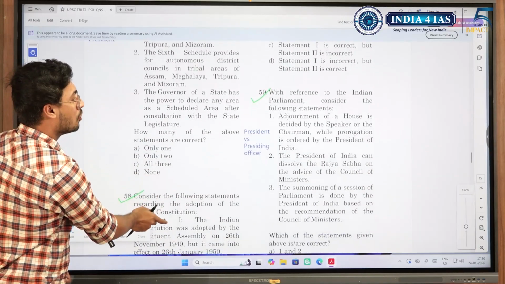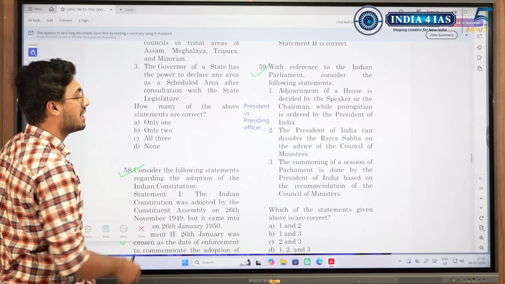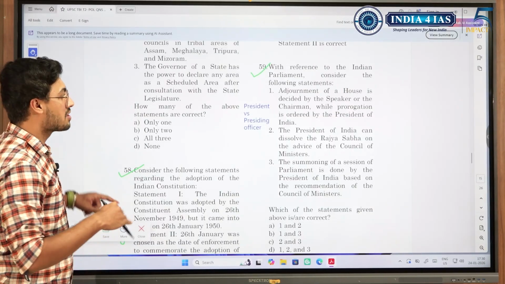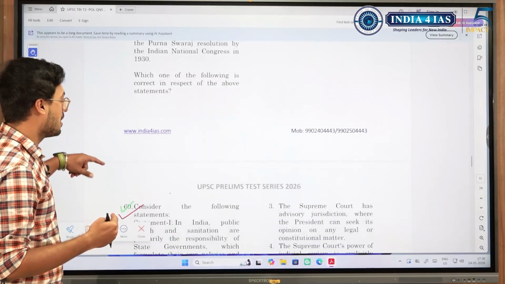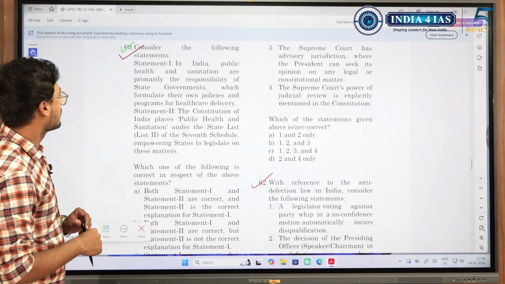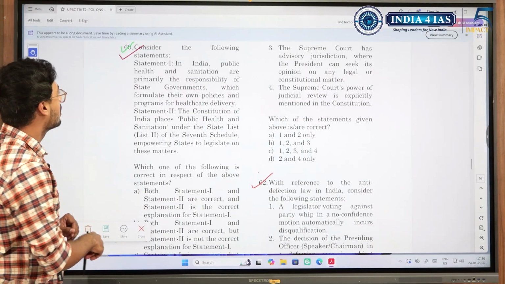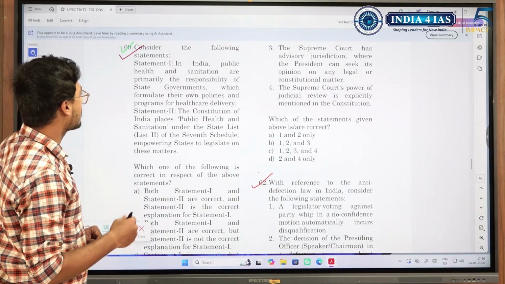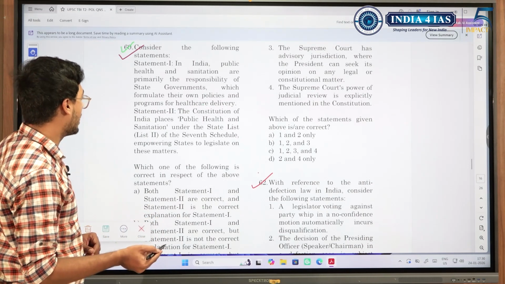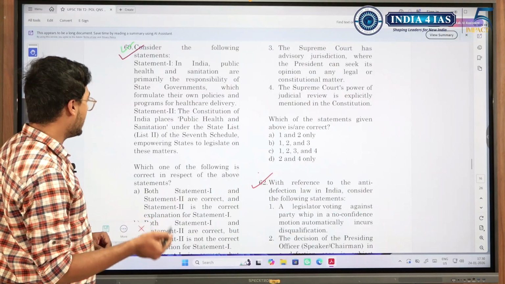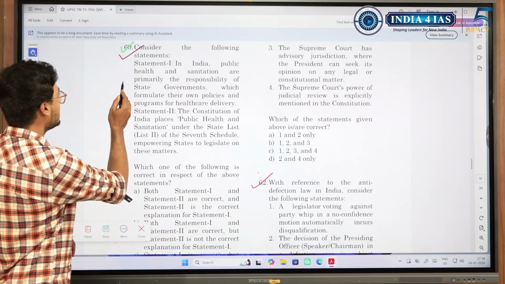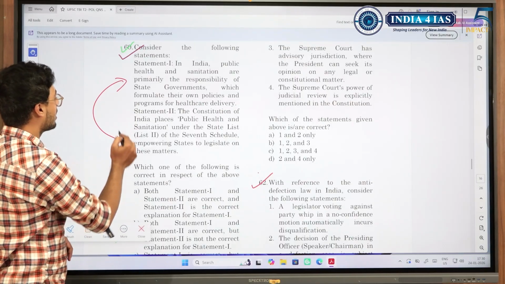Moving on, with reference to the Indian Parliament, again the president as a presiding officer, adjournment, Sunday, summoning, prorogation. So for which the president is needed, for which the speaker is needed, basics. Consider the following statements. In India, public health and sanitation are primarily the responsibility of state governments, which formulate their own policies and programs for healthcare delivery. The Constitution of India places public health and sanitation under the state list of the 7th schedule, empowering the states to legislate. If you see this, both statement 1 and 2 are reiterating each other.